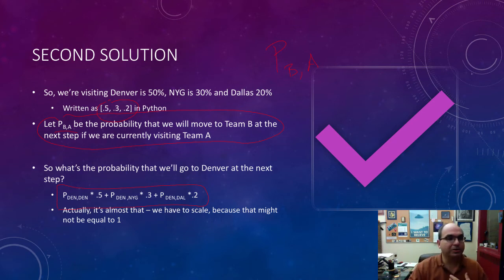Okay, so that's actually what that is. Now, it turns out that that's not exactly right. The reason it's not exactly right is because all of those P(B, A)'s are smaller than 1. So I have the original values, then I multiply them by something that's smaller than 1, add them all up, and I might end up with a sum smaller than 1, which means the probability is smaller than 1. Can't do that.